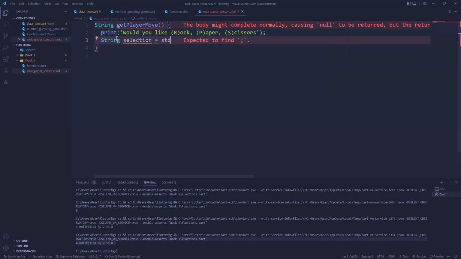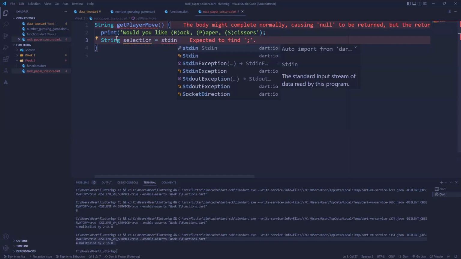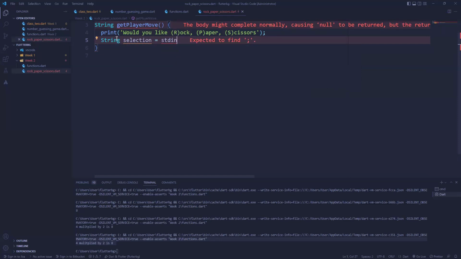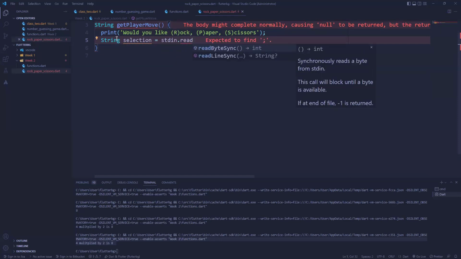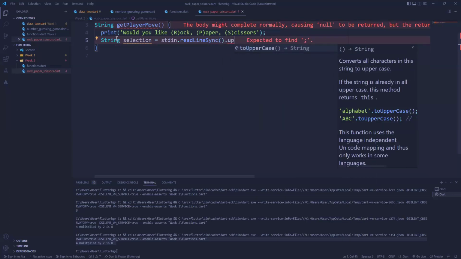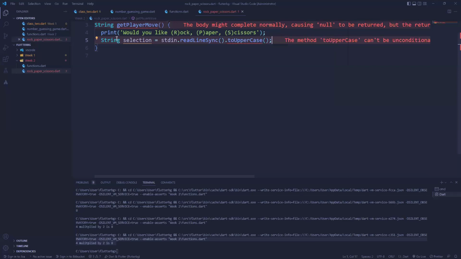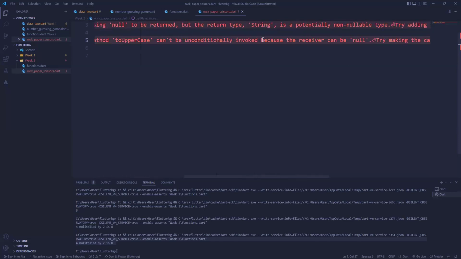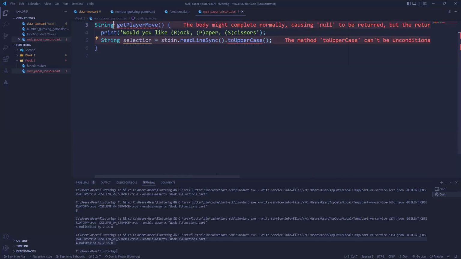So use our stdin. I'm going to import that. I'll just click enter and it will import it for me. Dot readLine. Now I want to convert it to uppercase, so I want to convert the string to uppercase. Remember, I will have to make this nullable.